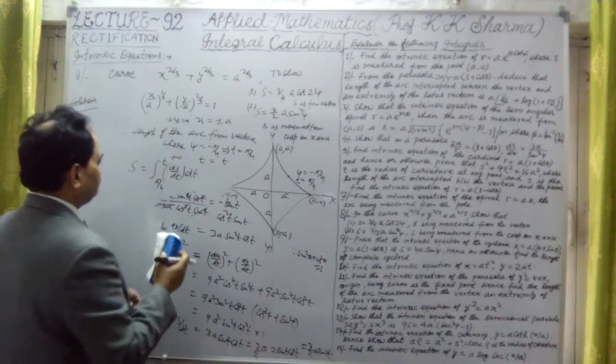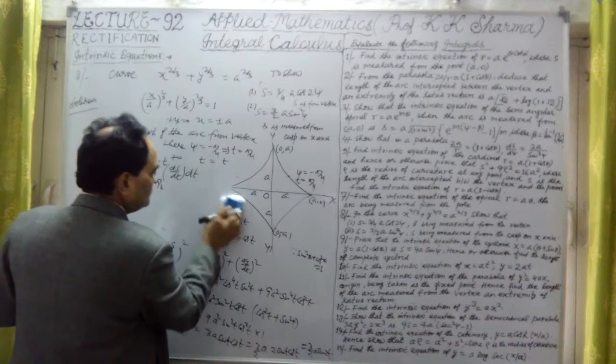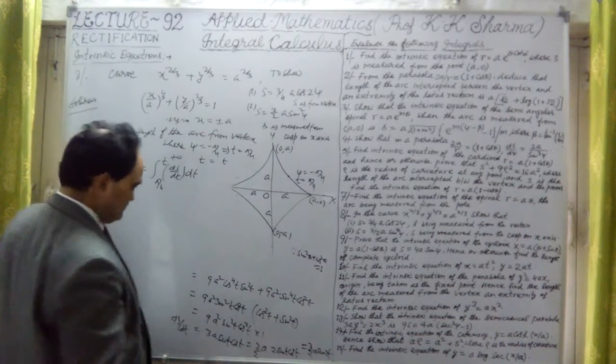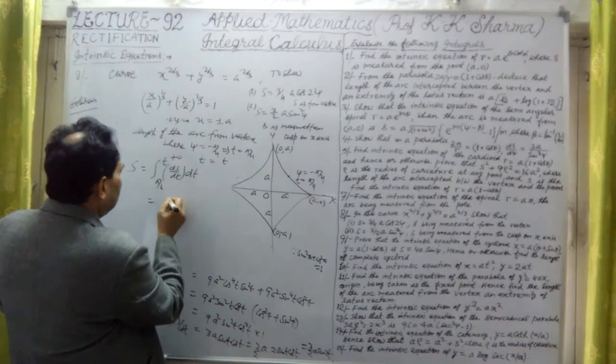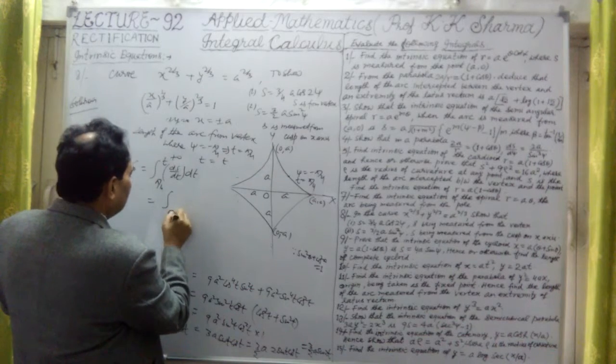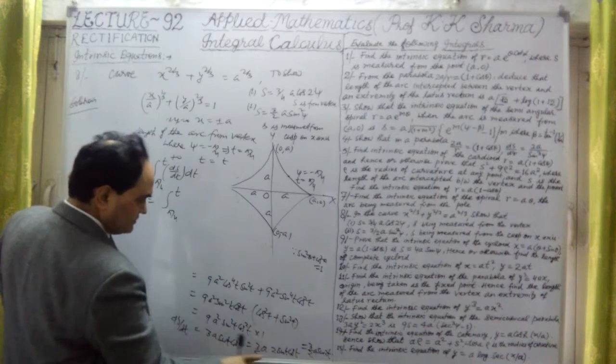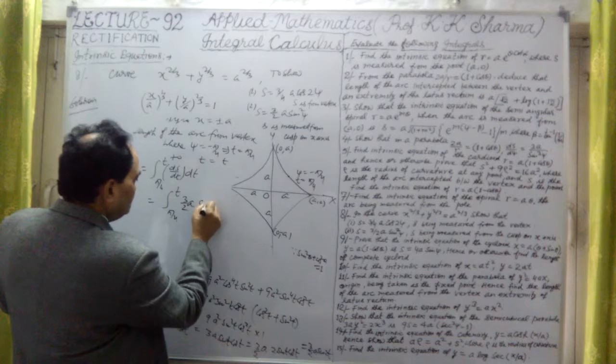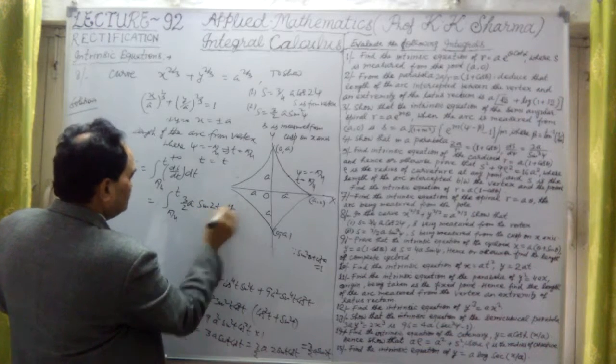Let me write it here: pi by 4 to t, 3 by 2a sin 2t into dt.